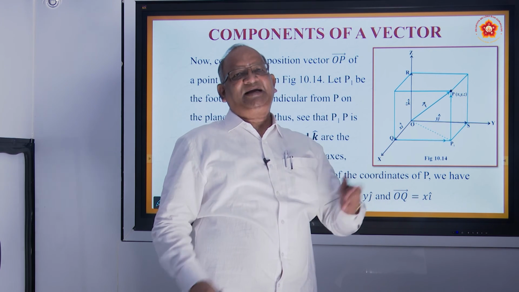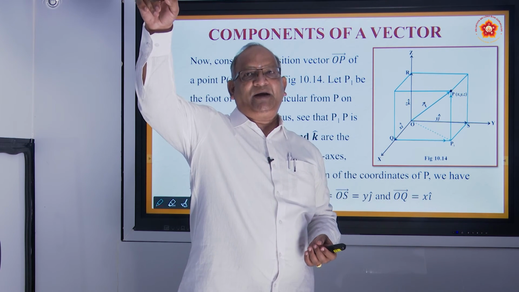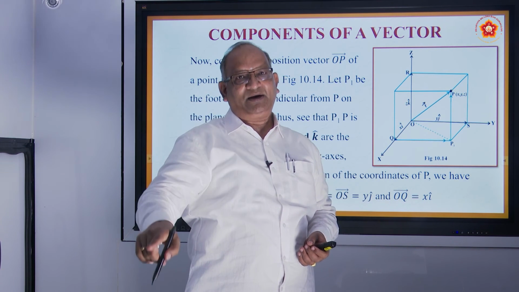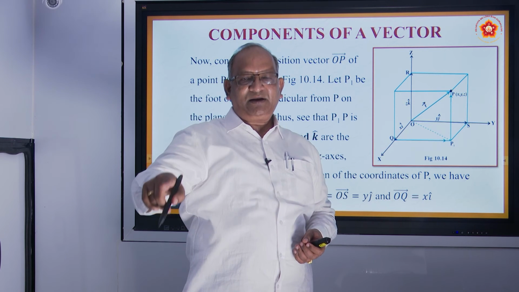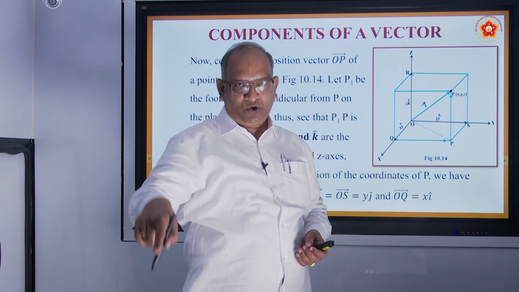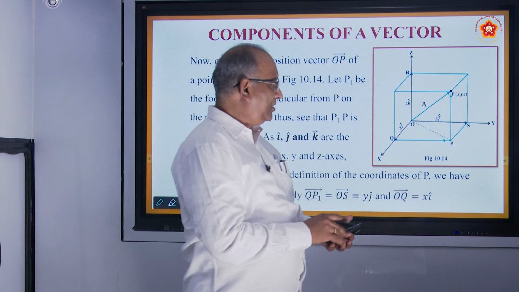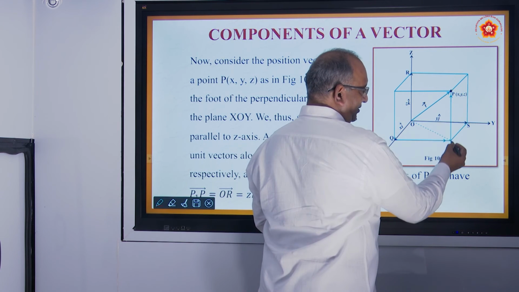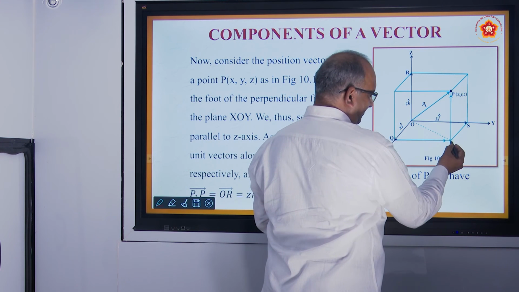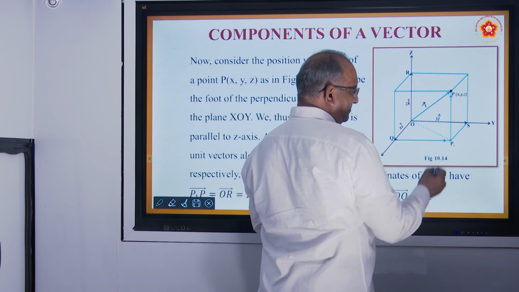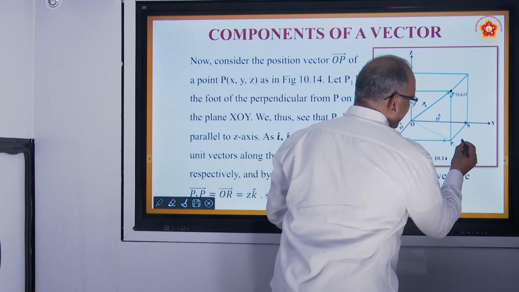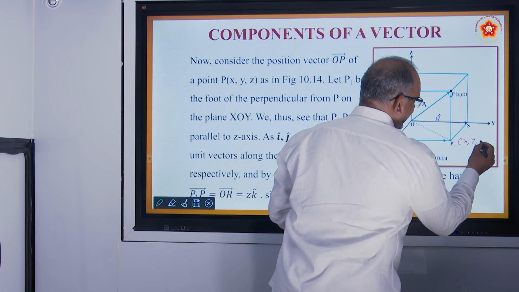Same thing we can understand another way. Now take the corner point and from there draw a perpendicular. When you draw a perpendicular, it will fall on the floor at the opposite corner. So P1 is that perpendicular. From P you have drawn a perpendicular. So what will be the coordinates of P1? They are going to be x, y, 0.